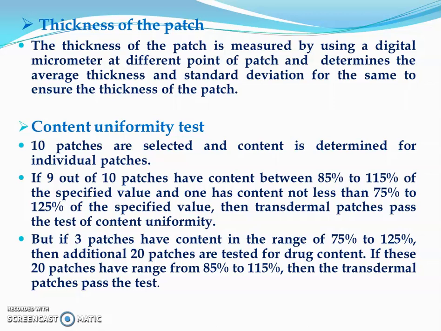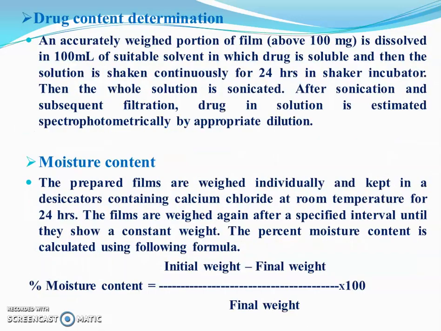But if 3 patches have content in the range of 75 to 125%, then an additional 20 patches are tested for the drug content. And if these 20 patches have the drug content in the range of 85% to 115%, then the transdermal patches pass the test. So this is the acceptance criteria for the content uniformity test.